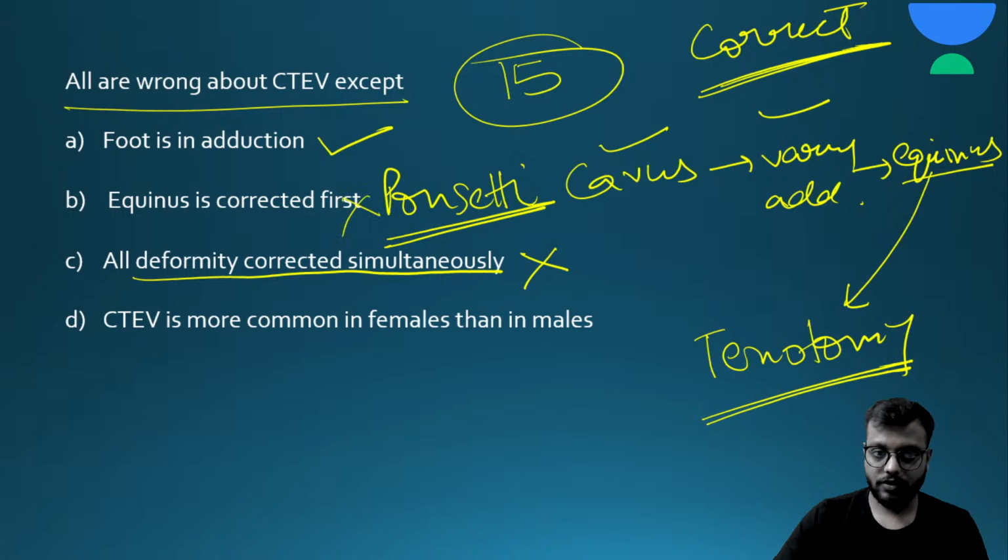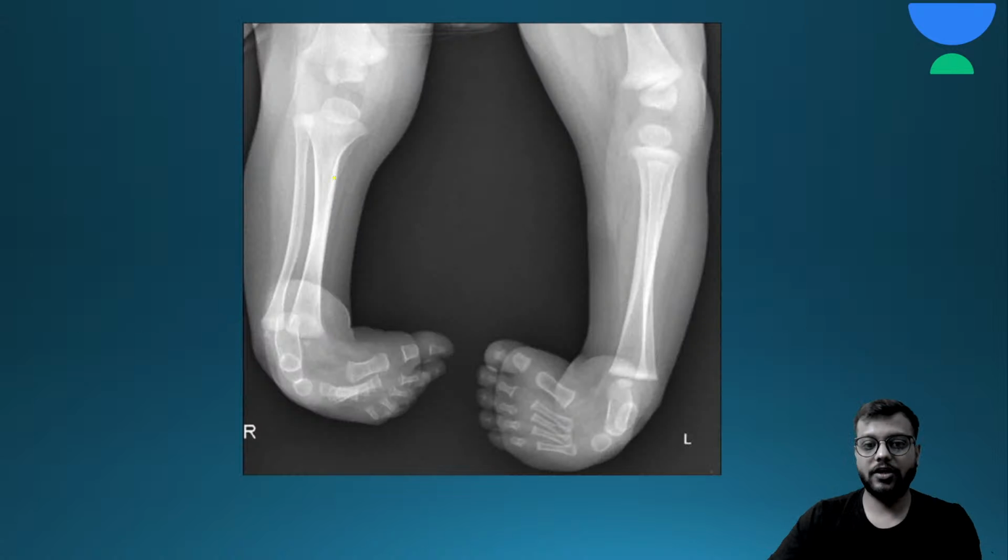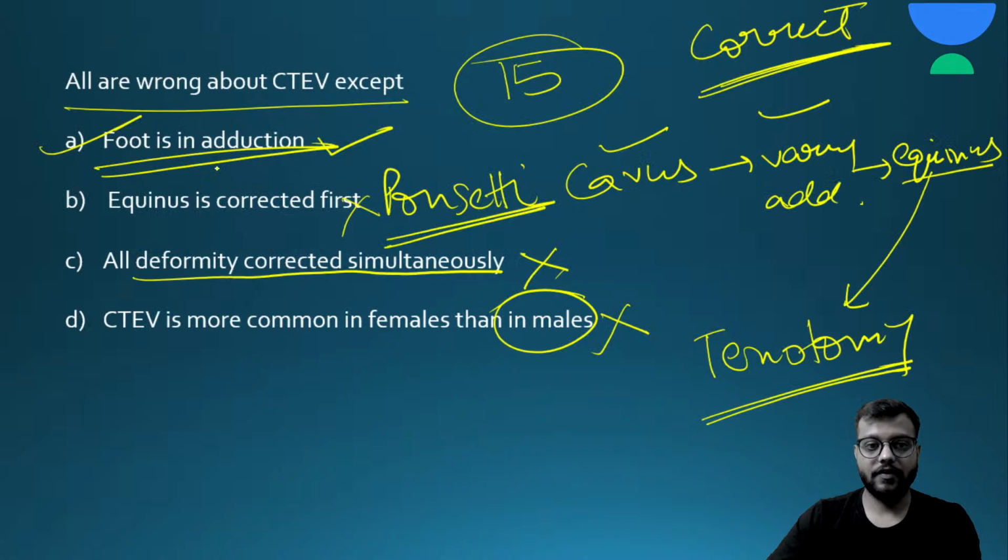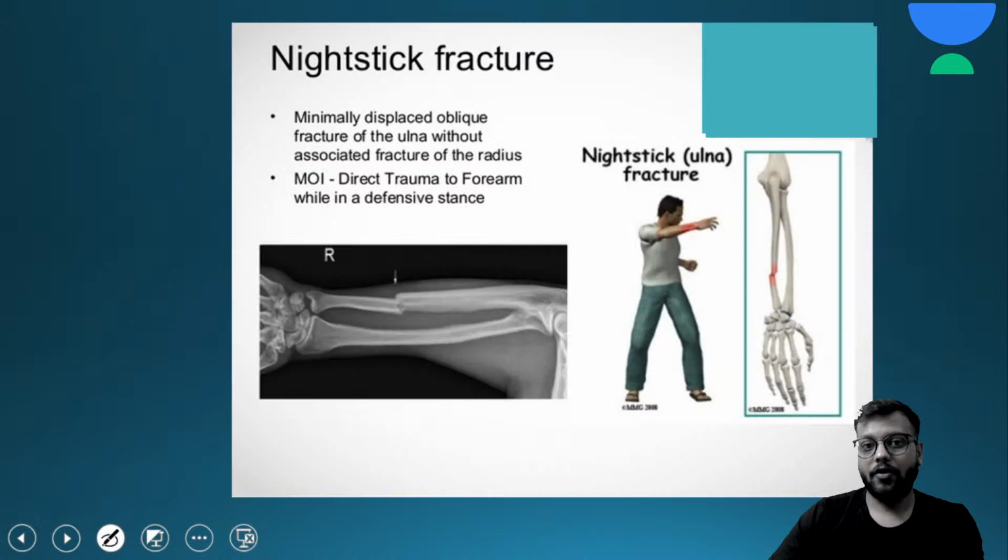This is also wrong. CTEV is more common in females than in males. Wrong. In males this is more common. Foot is in adduction, yes it is correct. So the answer is that the foot is in adduction. So all are wrong except only this is correct.